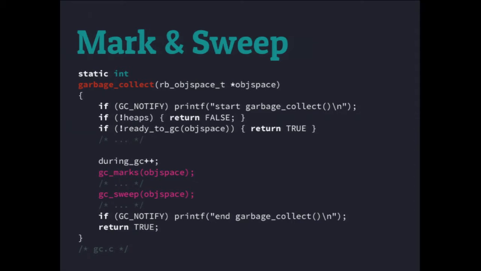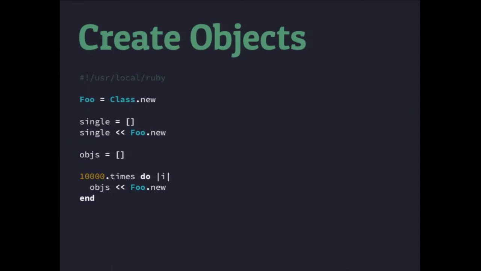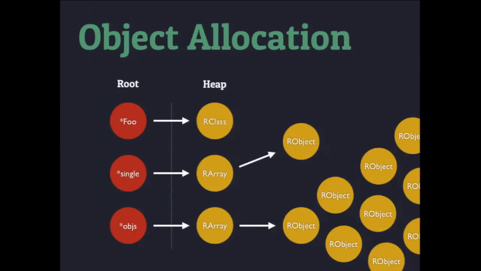Okay, so now we're on the garbage collection itself. Let's create a bunch of objects again. Nothing special. We've done something a little different here. All we've done is create a second empty array, add 1 object to it, and then we have our 10,000 items again.